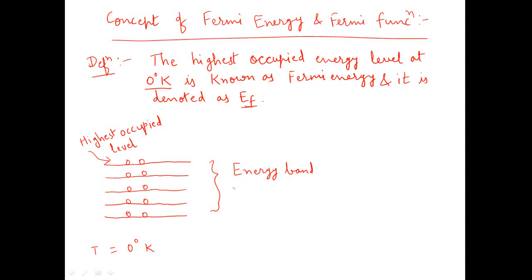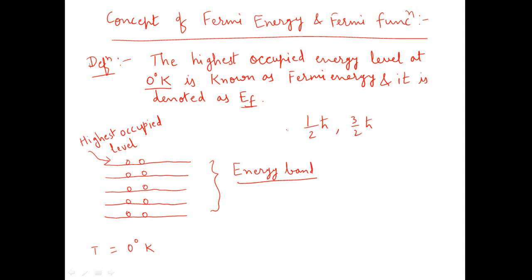So you know that in case of solids there are energy level bands, and inside this energy level band there are sharply defined energy levels like this. There is one principle known as Pauli's exclusion principle, which is applicable to particles having half integral spins such as half h cross or 3/2 h cross and so on.